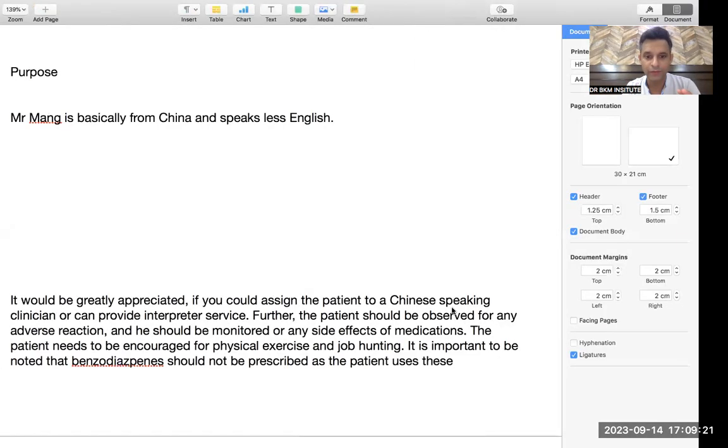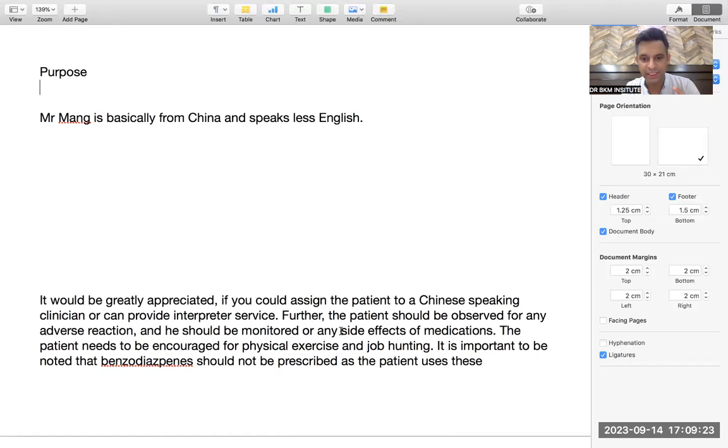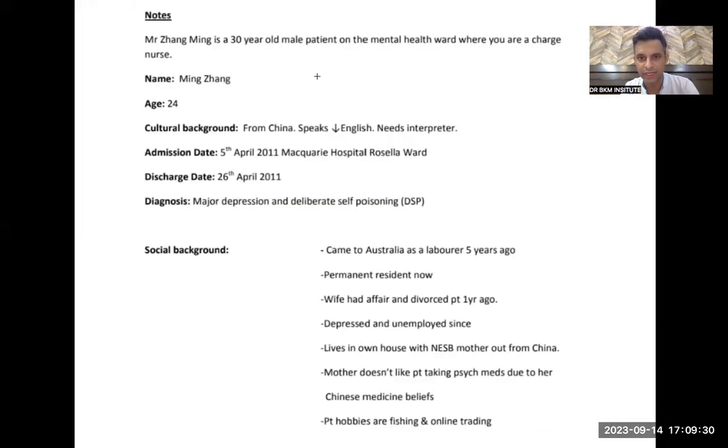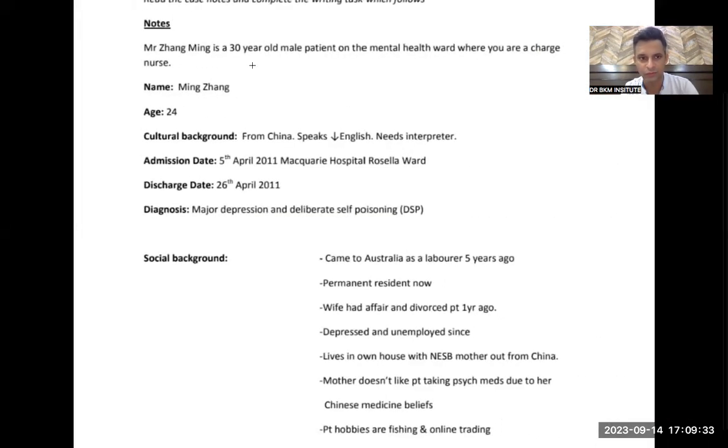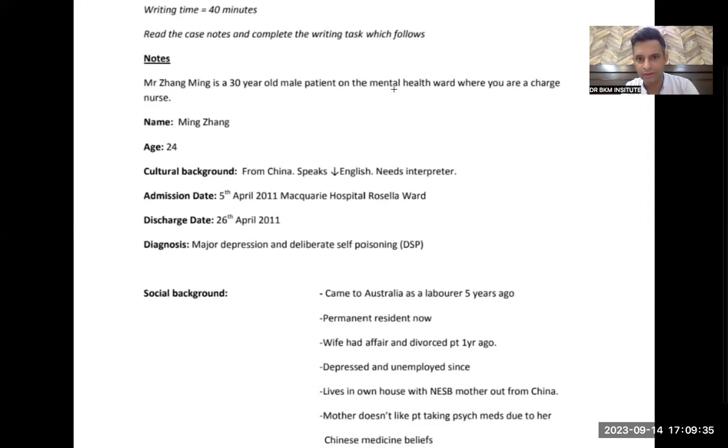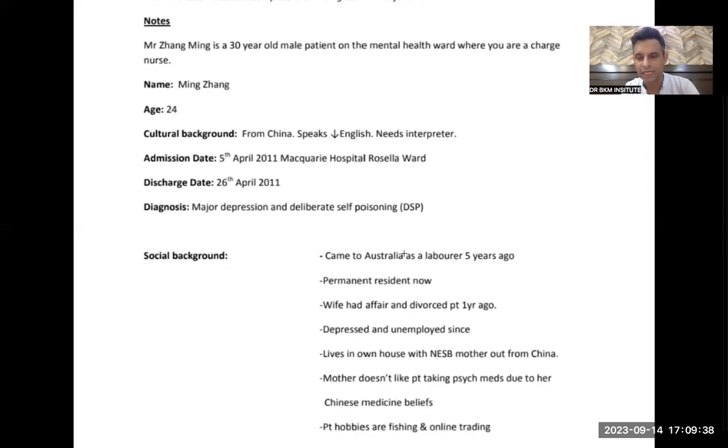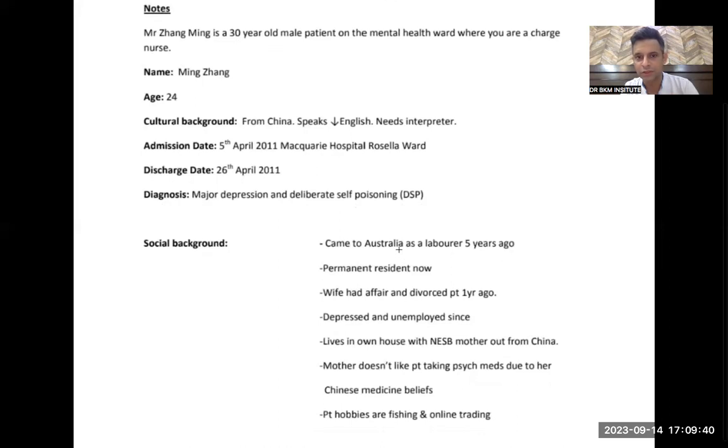So when we were here, we could observe that he had some psychological problems. That's why he was admitted to the mental health ward. We are a nurse of the mental health ward. If you understand data selection, he came to Australia as a laborer, not important. Permanent resident now, not important, because the community mental health team wants to work on psychological criteria.